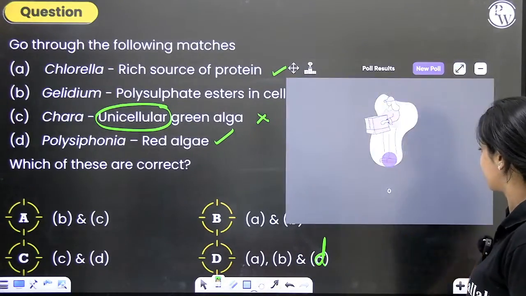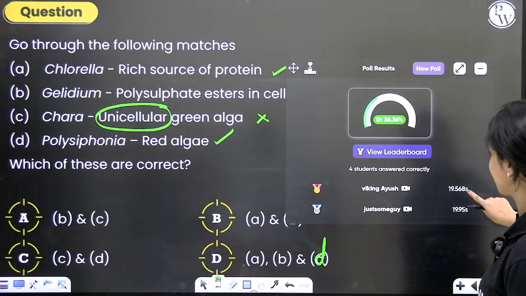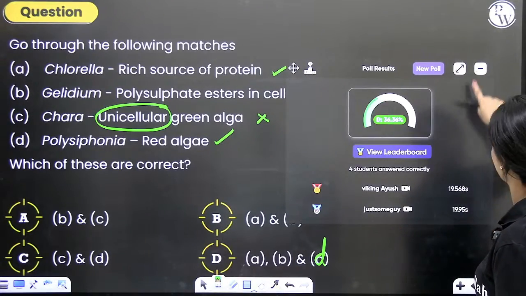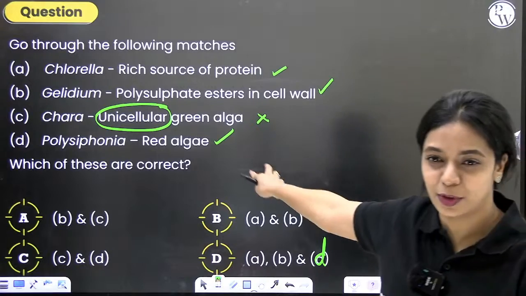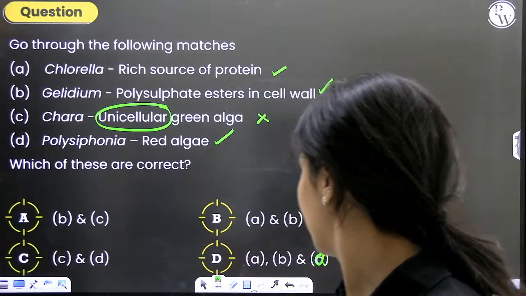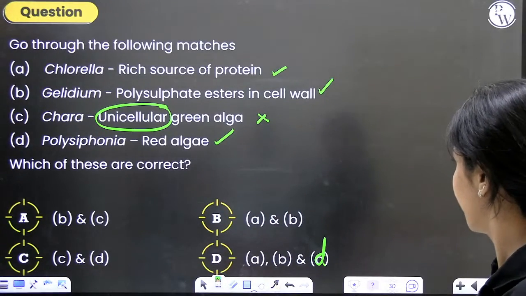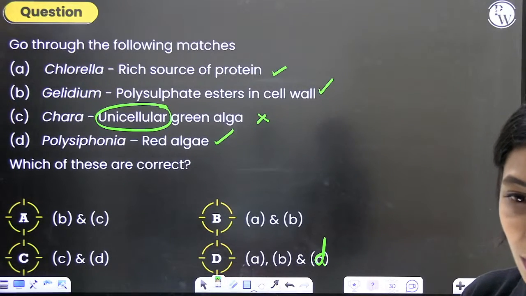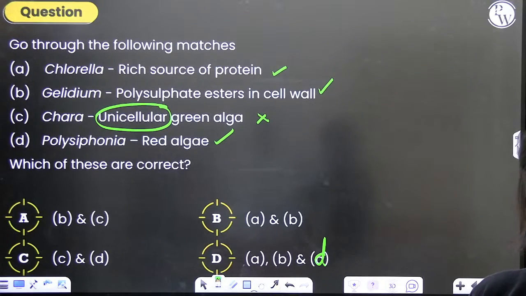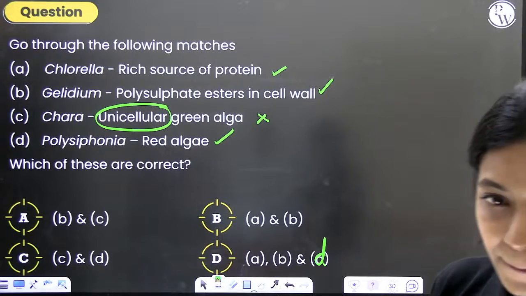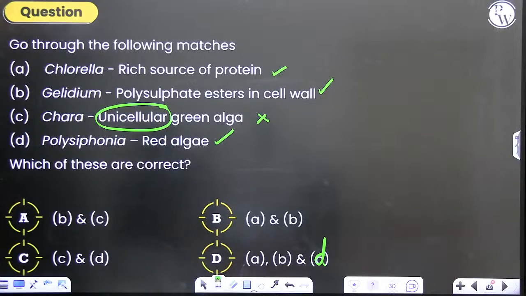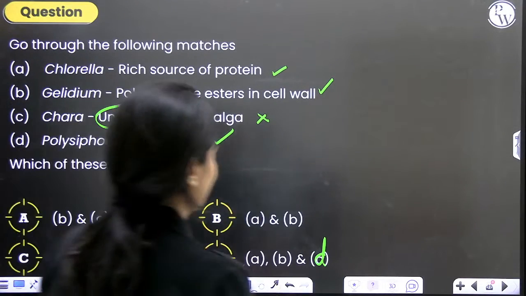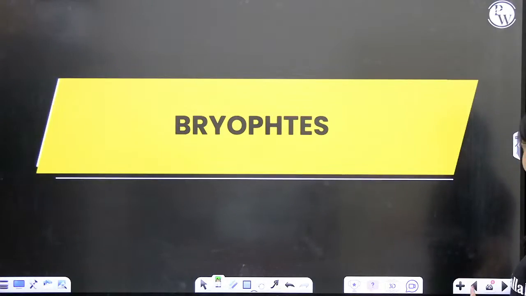Any more confusions in this question? Like 36% of you have answered correctly. Any confusion in this question except for the fact that the options were not correct? Yeah, we could go for option B, but that's not entirely correct either. Okay, let's move on. And we're done with algae.